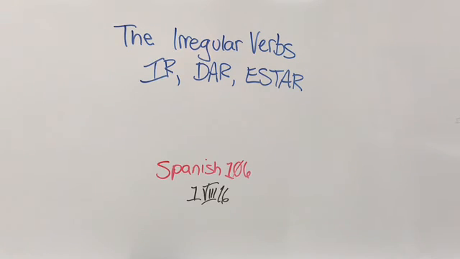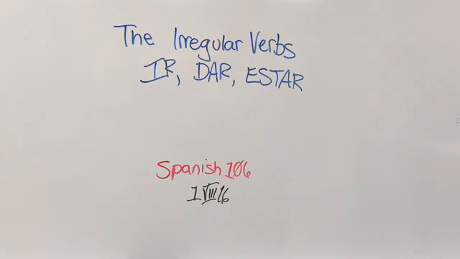In this video, we're going to learn how to conjugate the irregular verbs ir, dar, and estar. Generally, I don't present these three verbs together because they are different. However, they do have some things in common that do merit us seeing them together.